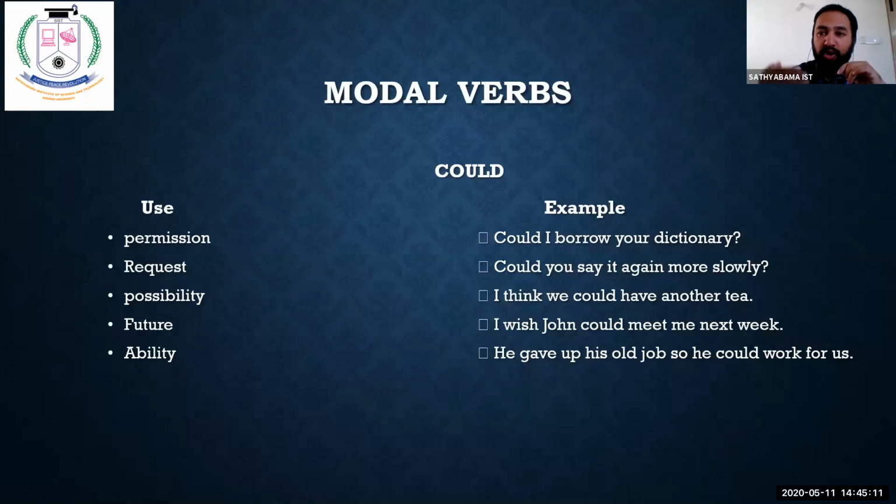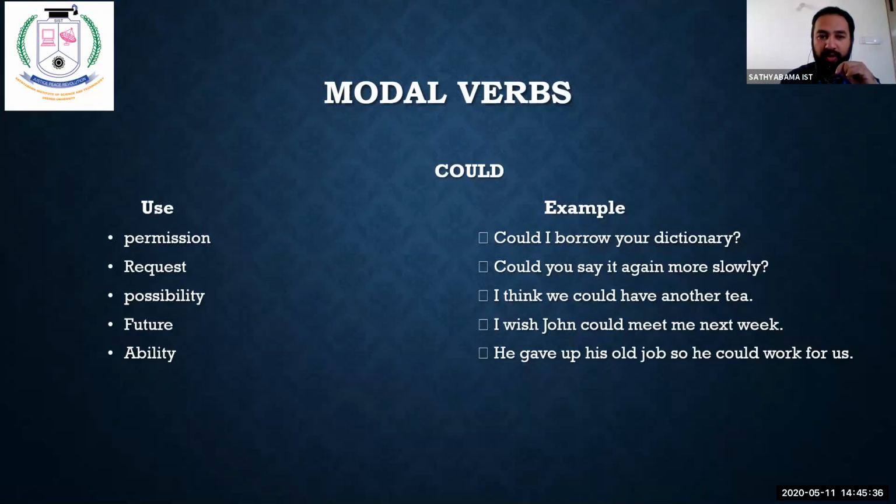Could I borrow your dictionary? Could I borrow your phone to make a call to my mother? Could I borrow your pen to write a letter? The word could is used as permission in these sentences. I have told you: permission, request, possibility, future, and ability for could.